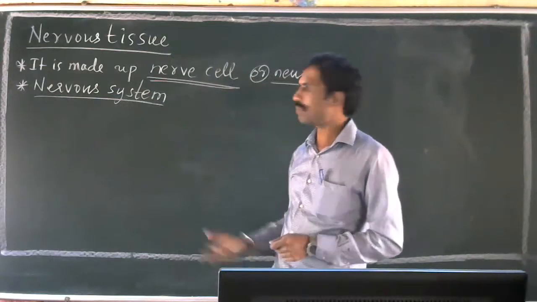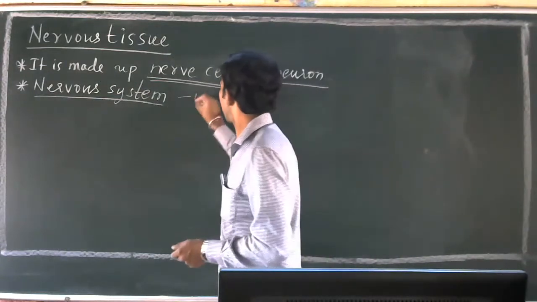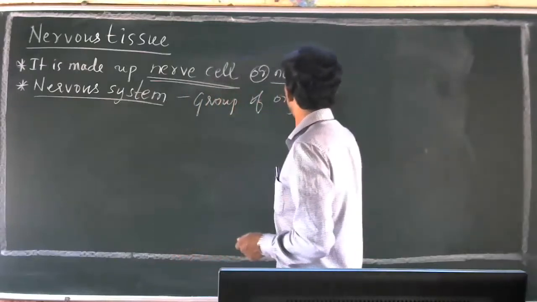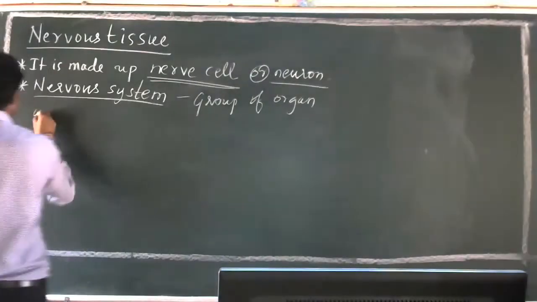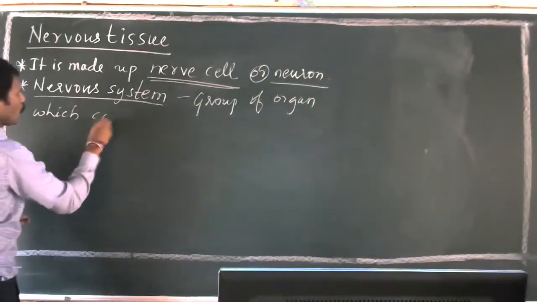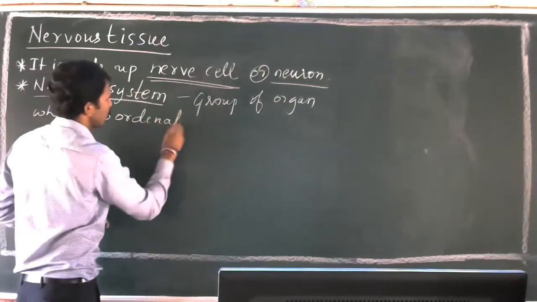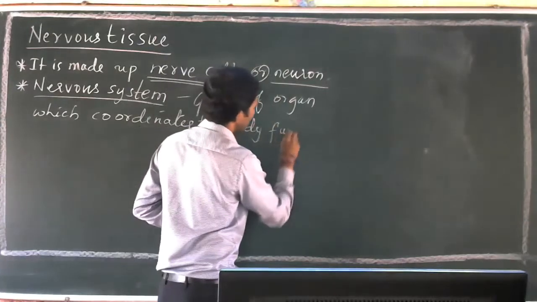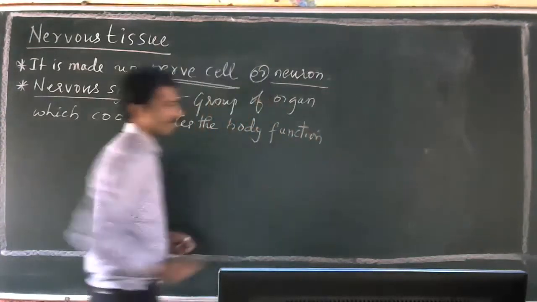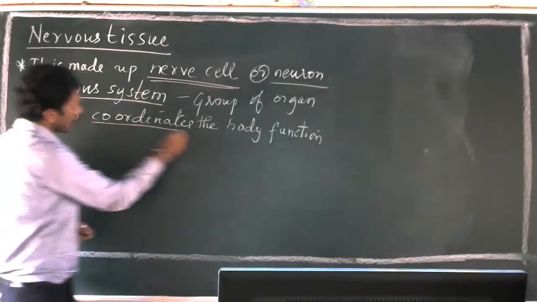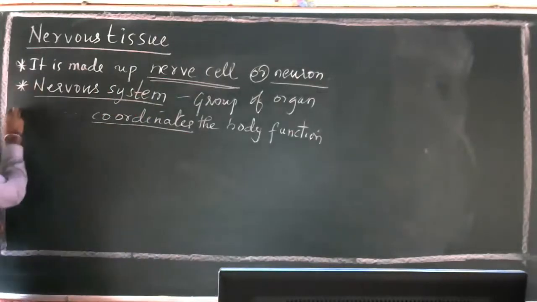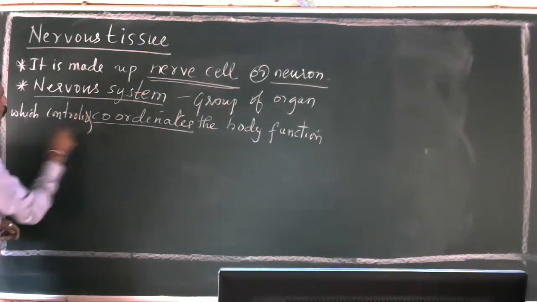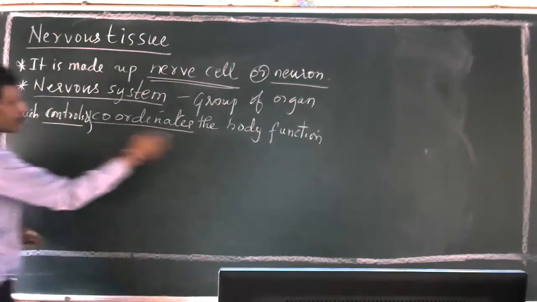So what is this nervous system? It is a group of organs which coordinates body function, the physiological activity of the body. See, it controls and coordinates the body function.